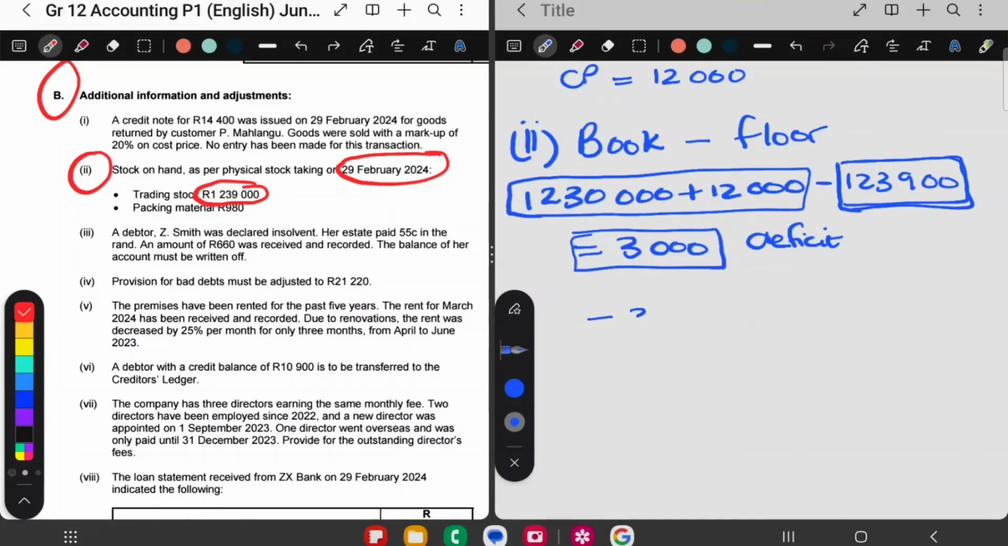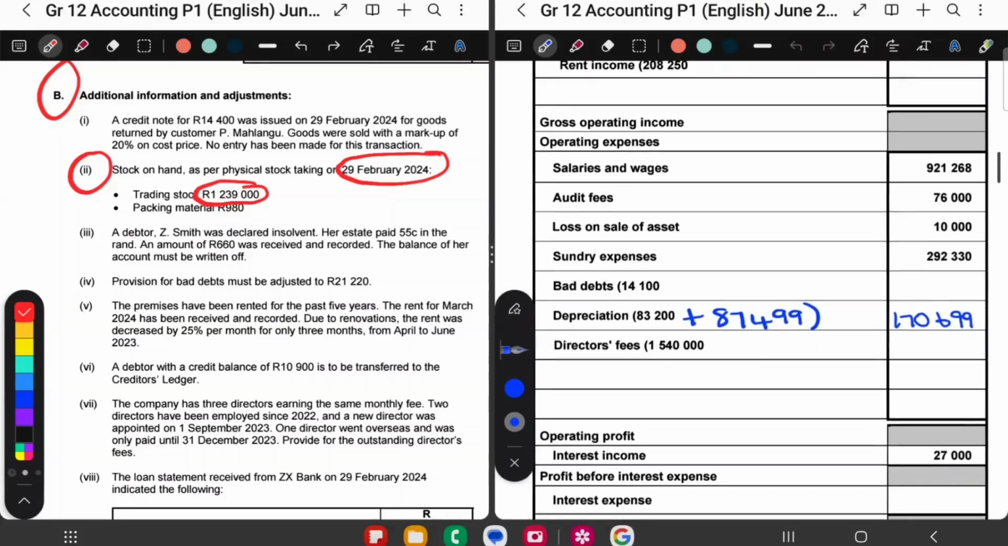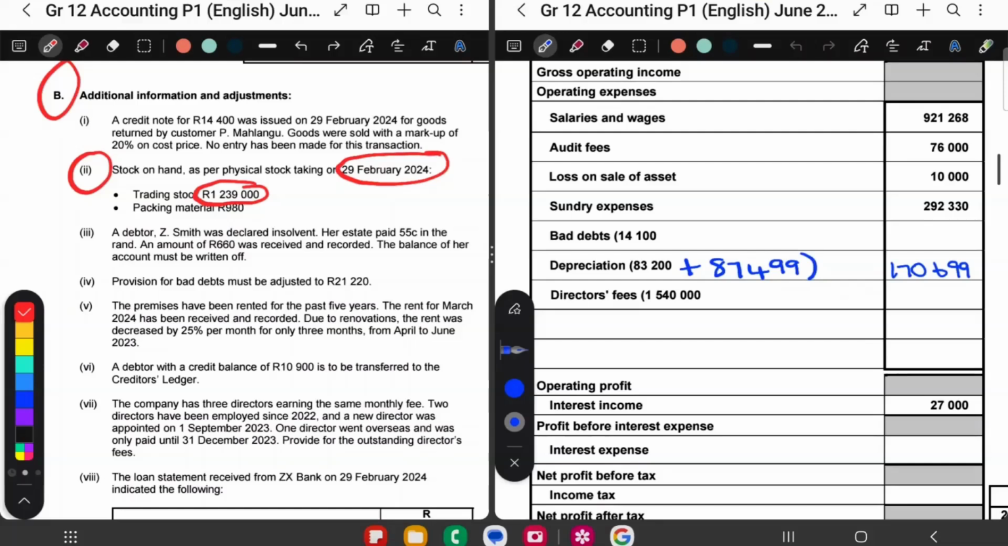If you got a negative answer, then this would be a surplus. So under expenses, I don't see trading stock. So we have to fold this in, eh? So we call this trading stock deficit.